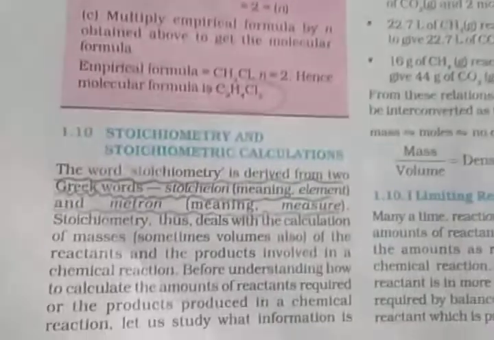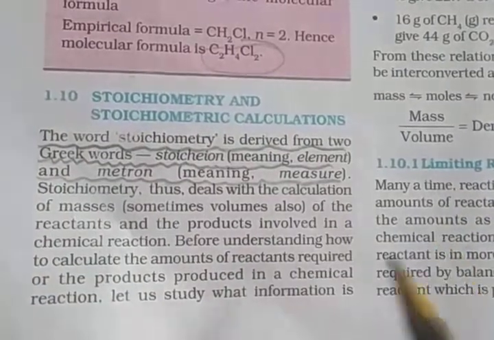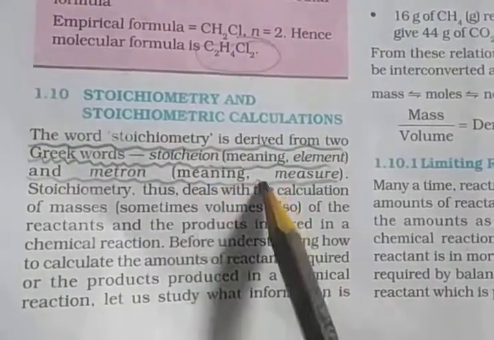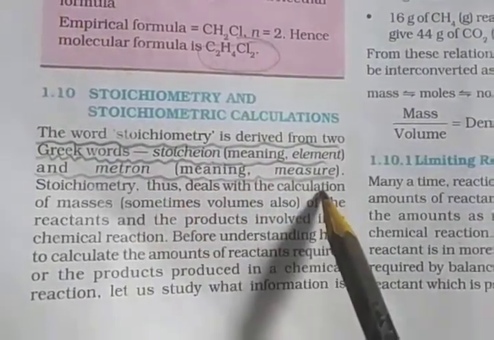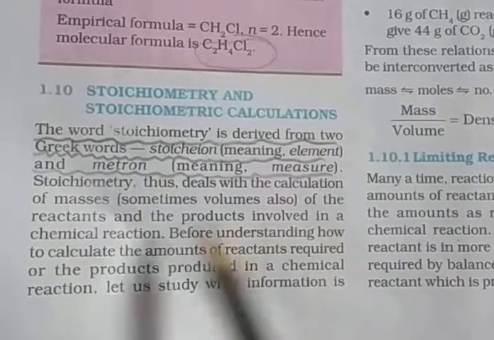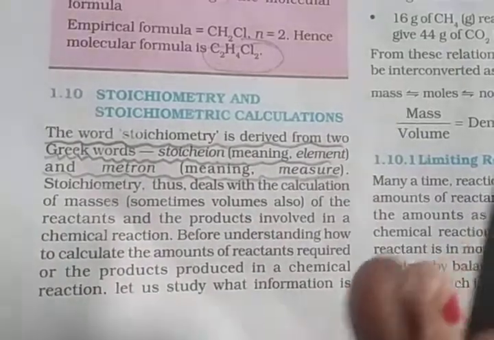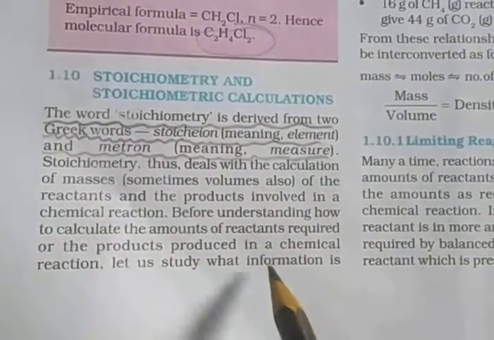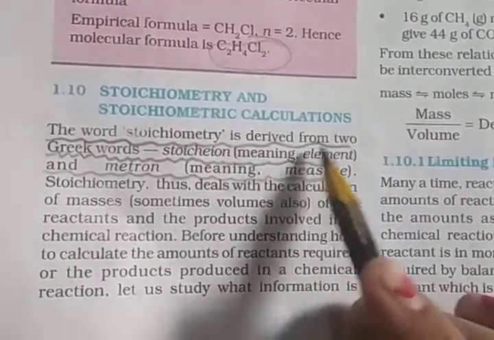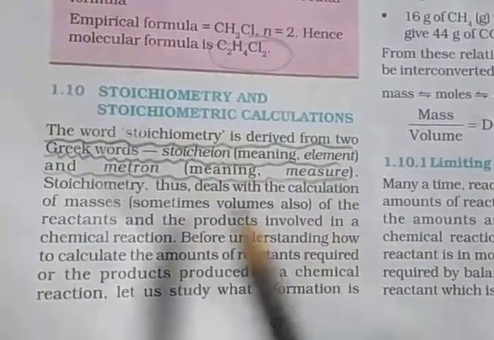Then the next topic is stoichiometry and stoichiometric calculation. It is very easy because stoichiometry is derived from two Greek words, stoichion meaning element and metron meaning measure. So stoichiometry deals with the calculation of the masses, sometimes volumes, of the reactants and products involved in a chemical reaction. That means in a chemical reaction atoms react, so we say reactants, and molecules are formed, so we say products.